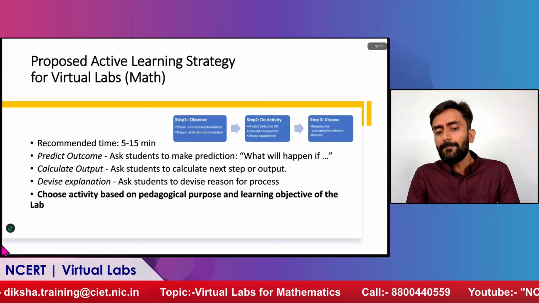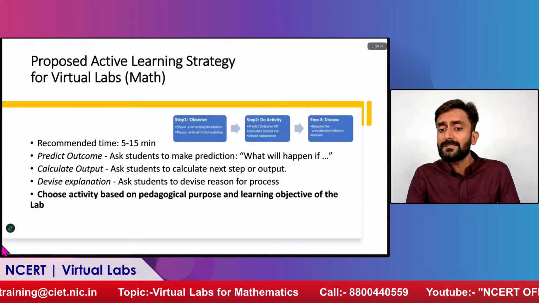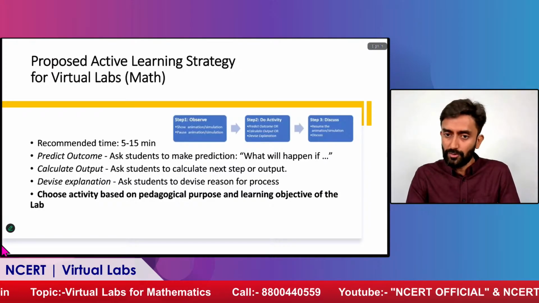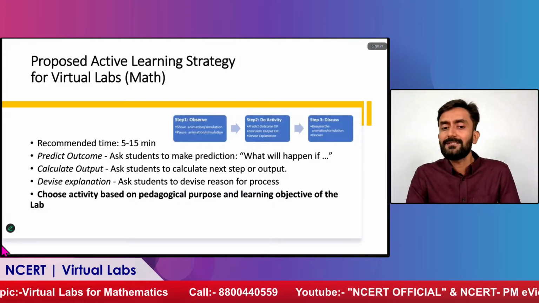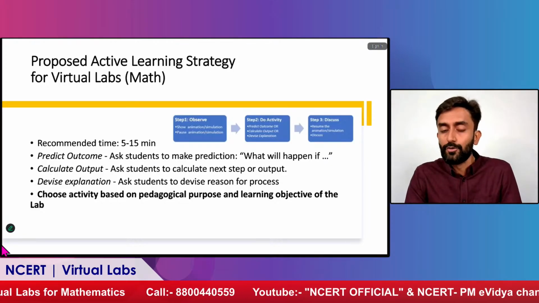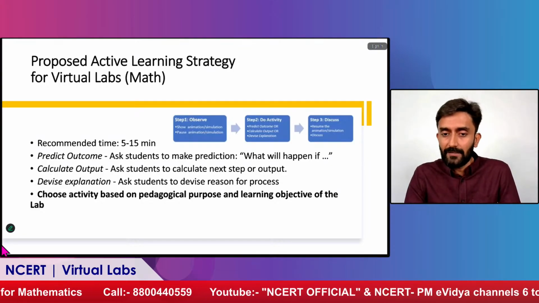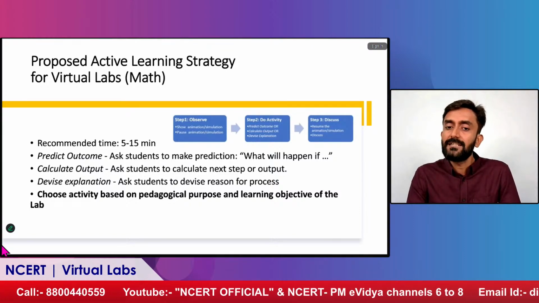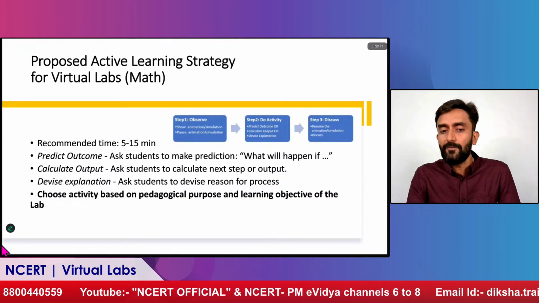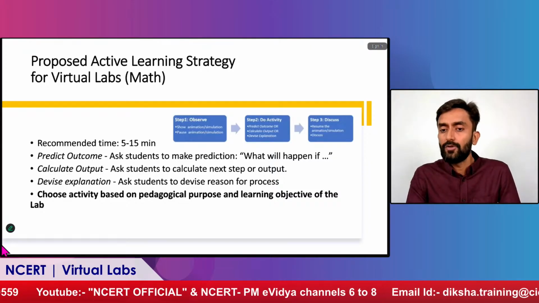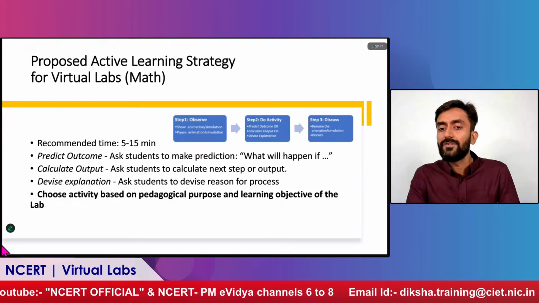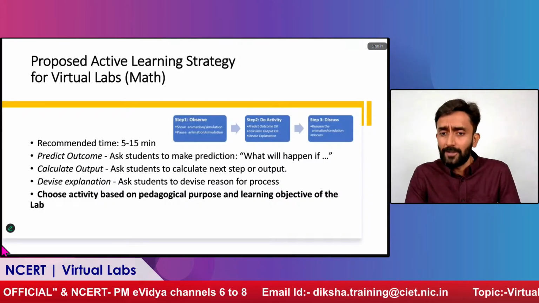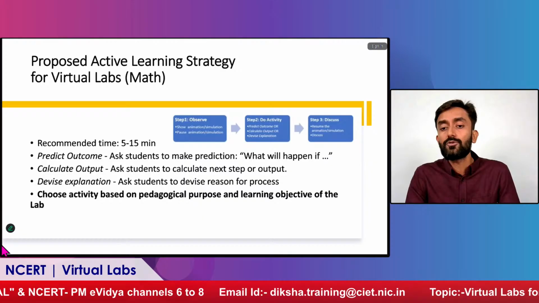This activity can be based on the particular purpose and learning objective of the lab, whichever lab you are currently teaching or showing to the student. Why are we recommending this? Students are very curious when you give them this type of activity, rather than giving the usual plan which is there in their manual. Just tweak some values. Change the value of this side and see this angle. If you change it, how are we going to calculate the in-center or circumcenter of a triangle, or how will it reflect on the area?